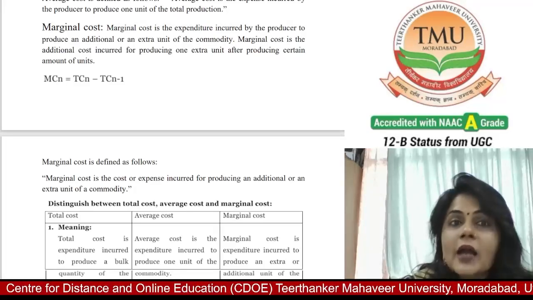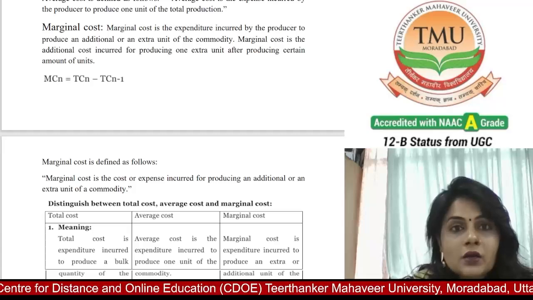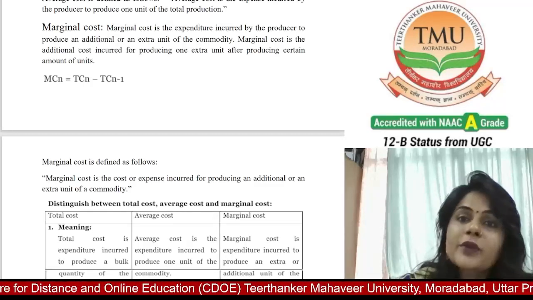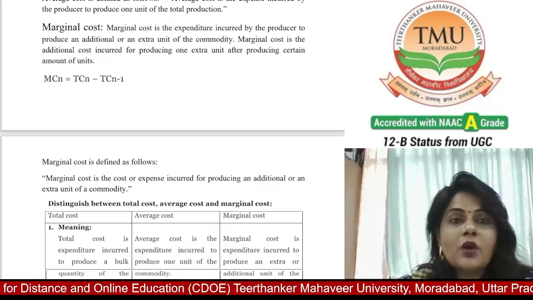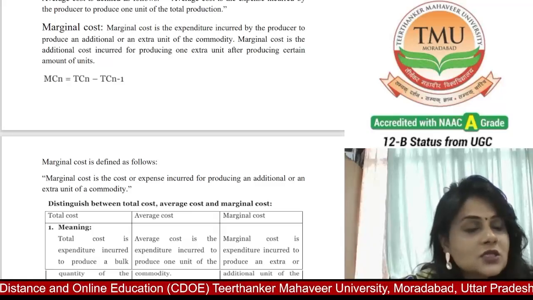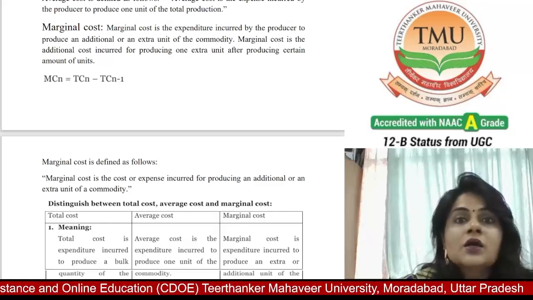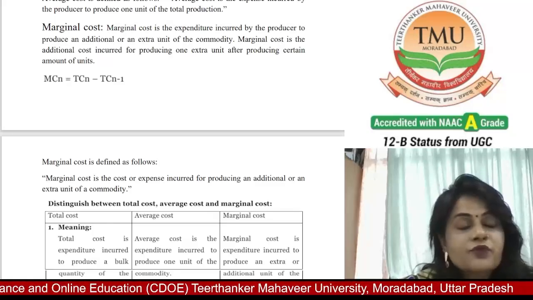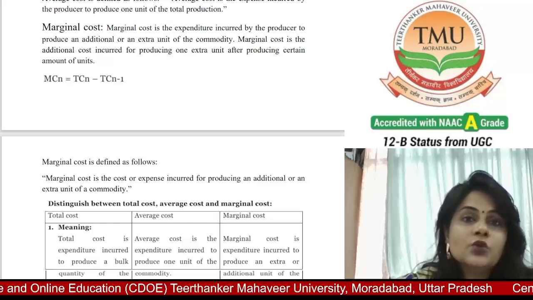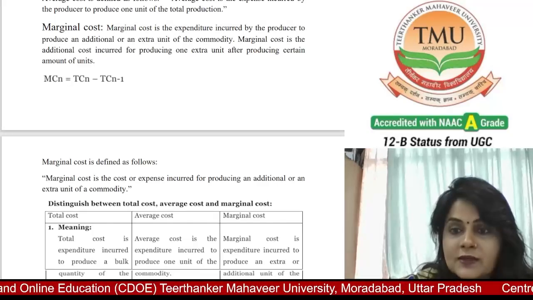Marginal cost is the additional cost incurred for producing one extra unit after producing a certain amount of units.